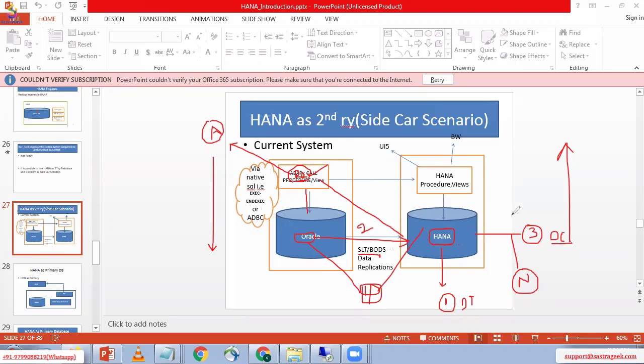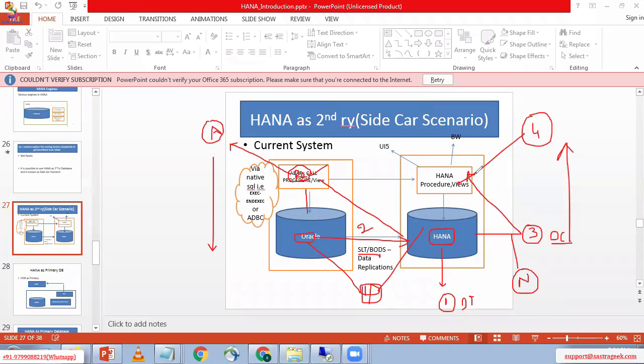Those database calculations we need to apply using native SQL on the HANA database. Then the fourth step is what? Once we did the calculations, we need to create a view in the HANA database. We need to create a view. Once we create the view, the database calculation result we need to pass into the view.